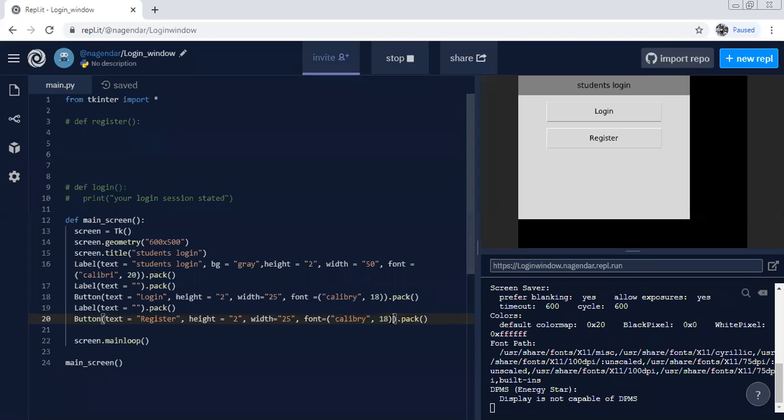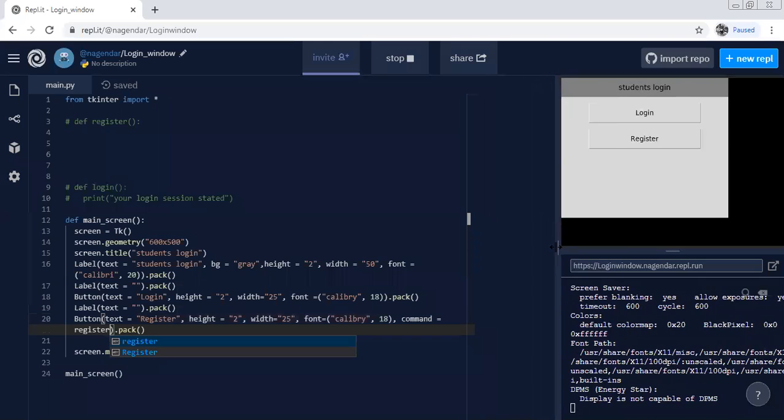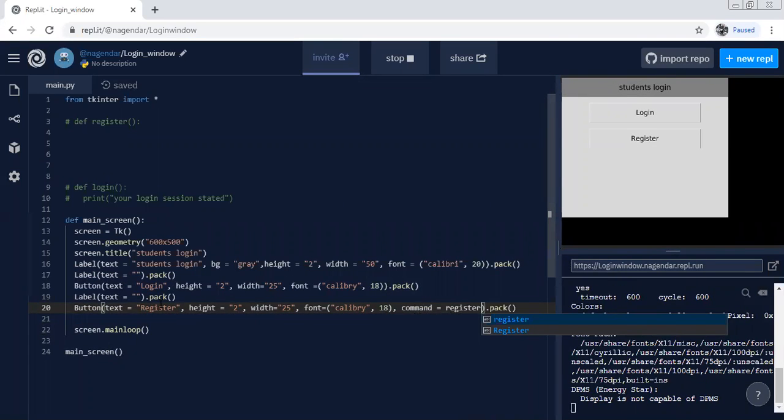Generally there is a function we need to write: when this register button is pressed, it commands the register function. It needs to command, meaning it needs to link to the other register screen.